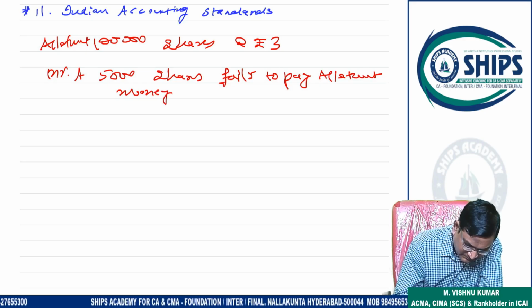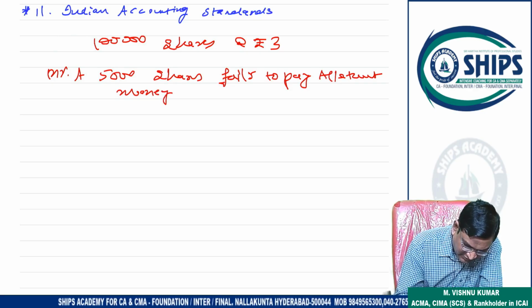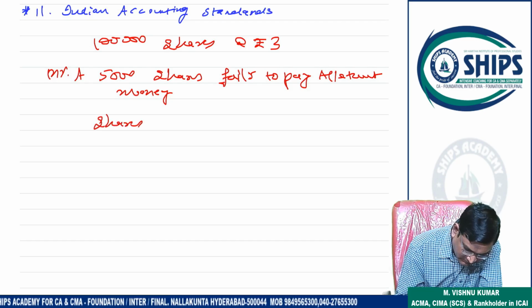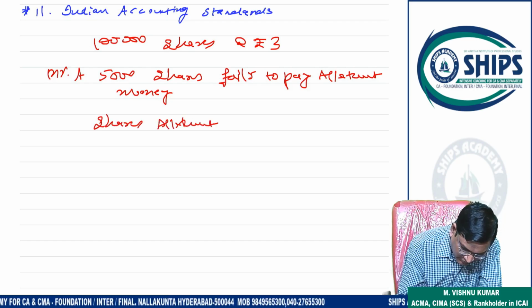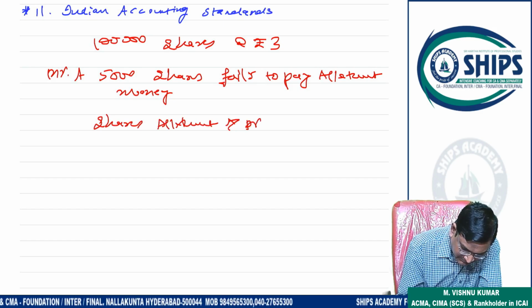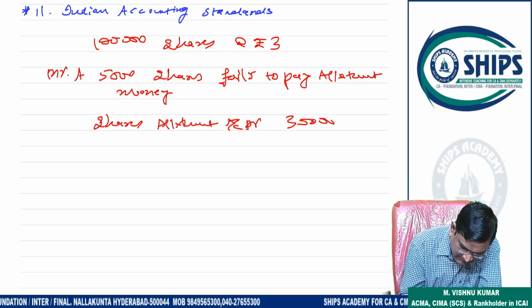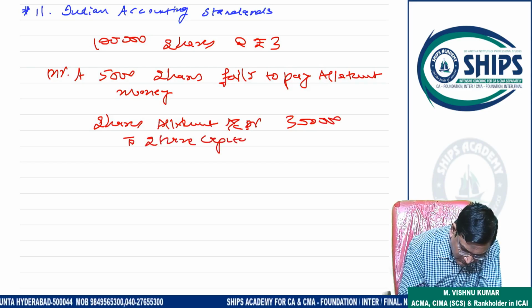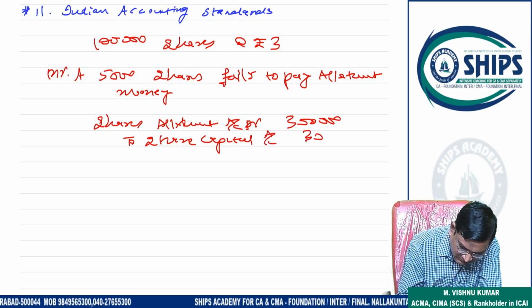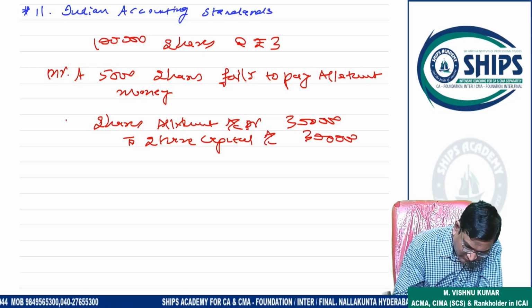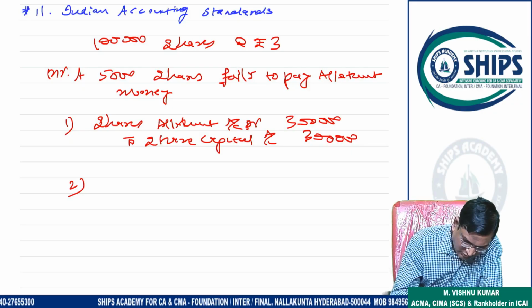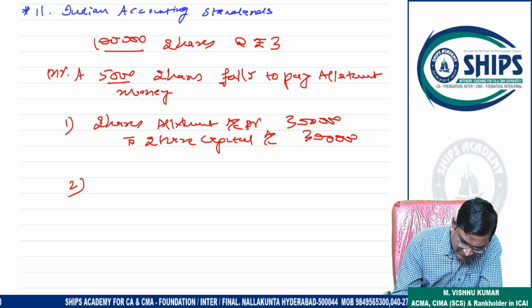Okay, it means the total amount due on allotment is 1 lakh shares into 3. So the entry will be share allotment account debit 3 lakhs to share capital 3 lakhs. This is allotment money due. Now received. Company has received 3 lakhs or not? Out of 1 lakh shares, on 5,000 shares allotment money is not received.